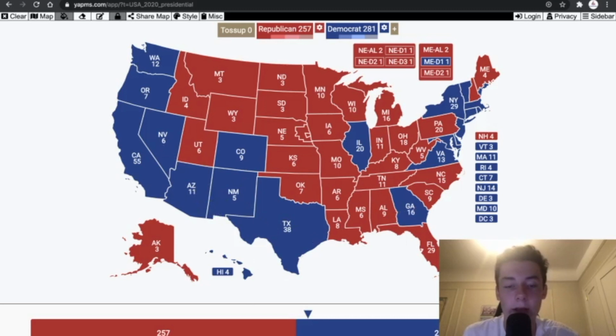Colorado, New Mexico, Nevada, they're becoming more Democratic day by day, even though Republicans have won them in the past. Virginia is becoming a more Democratic state. California, even at this point, is becoming a more Democratic state. But then you look at this from the perspective of how Democrats can continue to win. They could even win Florida and North Carolina in this scenario, and then they're at 325. So Republicans are going to have to do something about this suburban trend. If they lose Texas, they're not going to be able to win an election again.